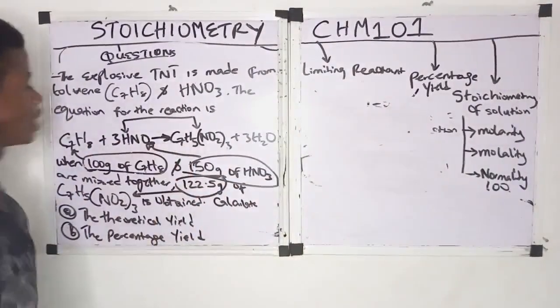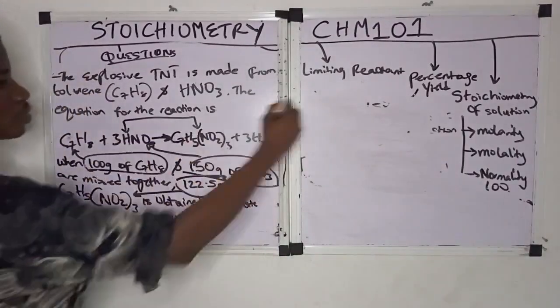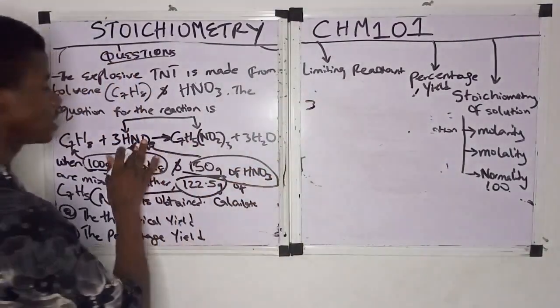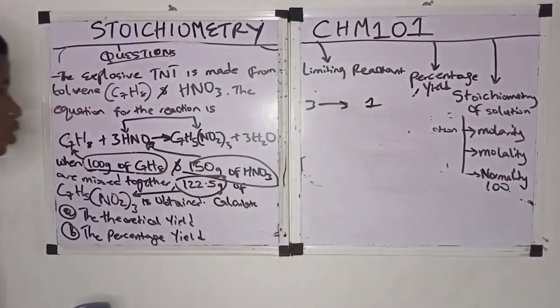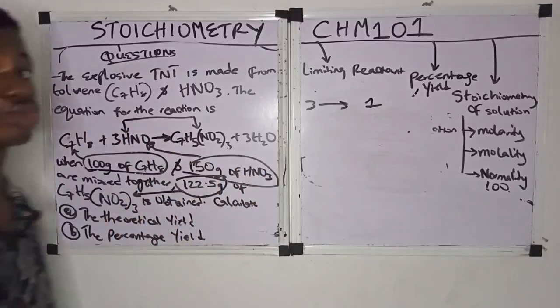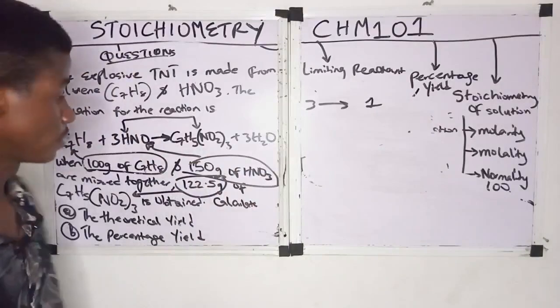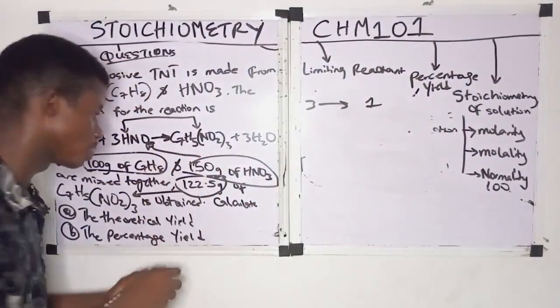So we are relating these two. According to the normal mole to mole relationship, 3 moles of HNO3 give how many moles of TNT? Just 1 mole, right? Now let's go to the question. They say 150 grams of HNO3. When using the mole to mole relationship, we need to convert this 150 grams to mole, right? So let's do it.